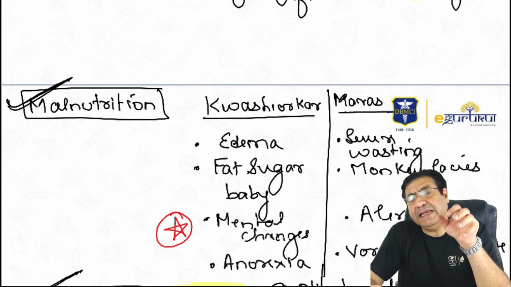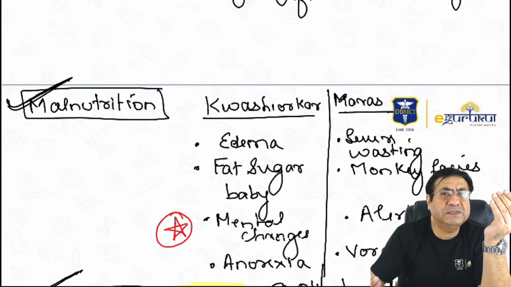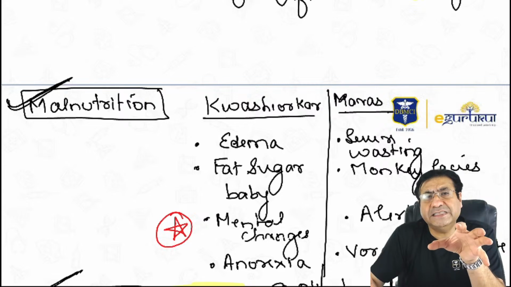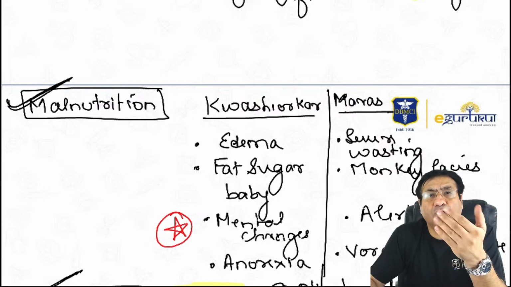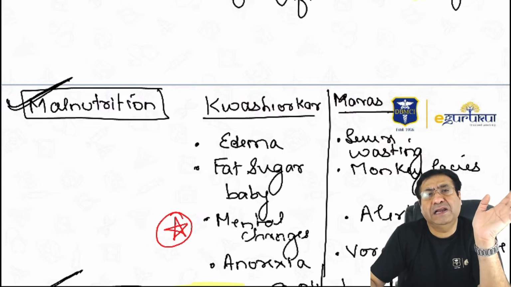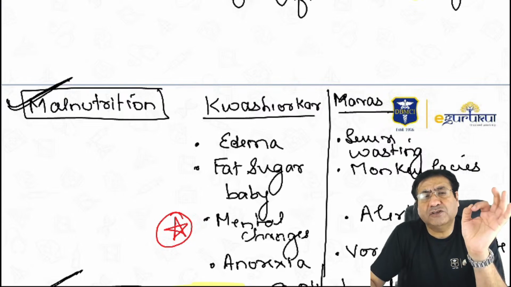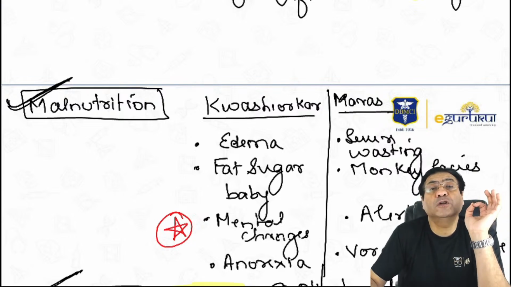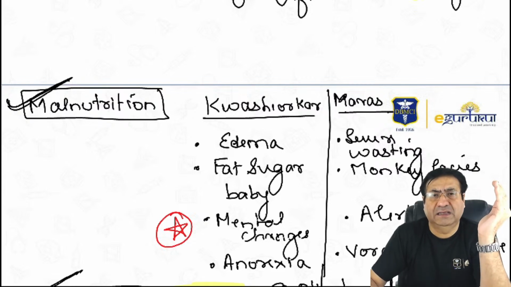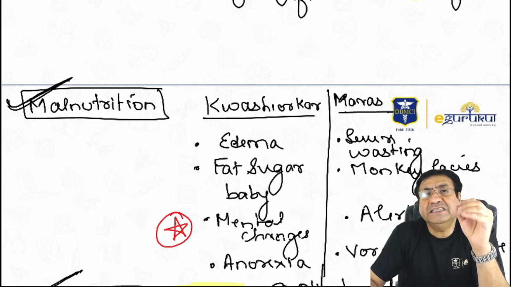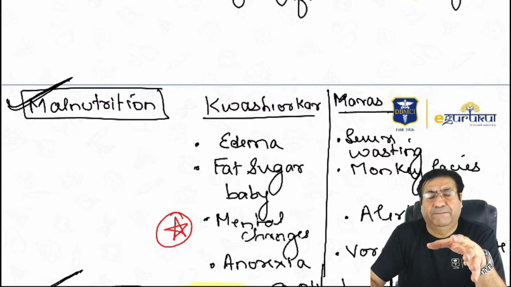There is a student who's asking the difference between wasting and stunting. Wasting is basically acute malnutrition, loss of weight. Stunting is basically height is not being gained. So it's a chronic malnutrition. At least 6 months of malnutrition is required before stunting starts. Stunting means height is not increasing. Wasting means a child is losing weight.